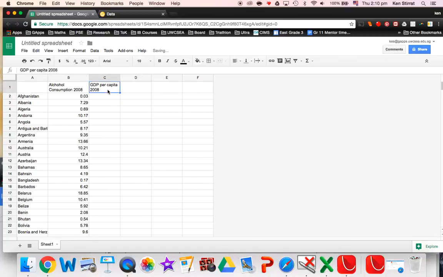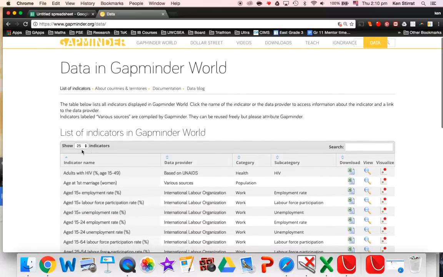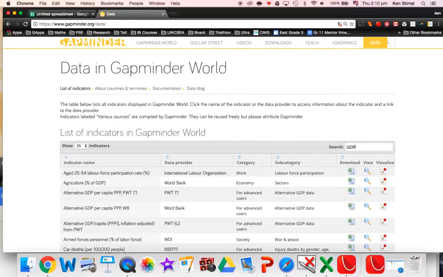Would that be something that it might correlate? So let me go do GDP per capita first. So data here. I can go and search for GDP.